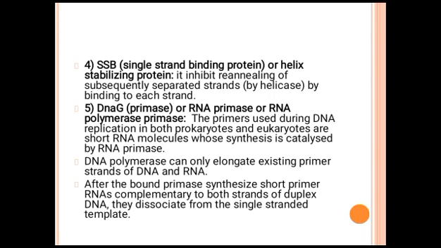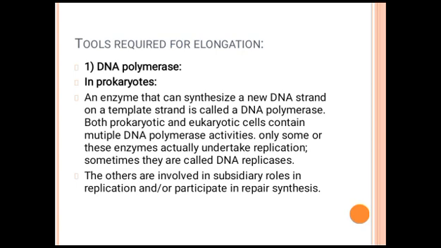The primers used during DNA replication in both prokaryotes and eukaryotes are short RNA molecules whose synthesis is catalyzed by RNA primase. DNA polymerase can only elongate an existing primer strand of DNA or RNA. After binding, the primase synthesizes a short RNA primer complementary to both strands of duplex DNA. They dissociate from the single-stranded template. Here we finish the proteins required for initiation. In the next lecture we will see the tools required for elongation and the related enzymes.